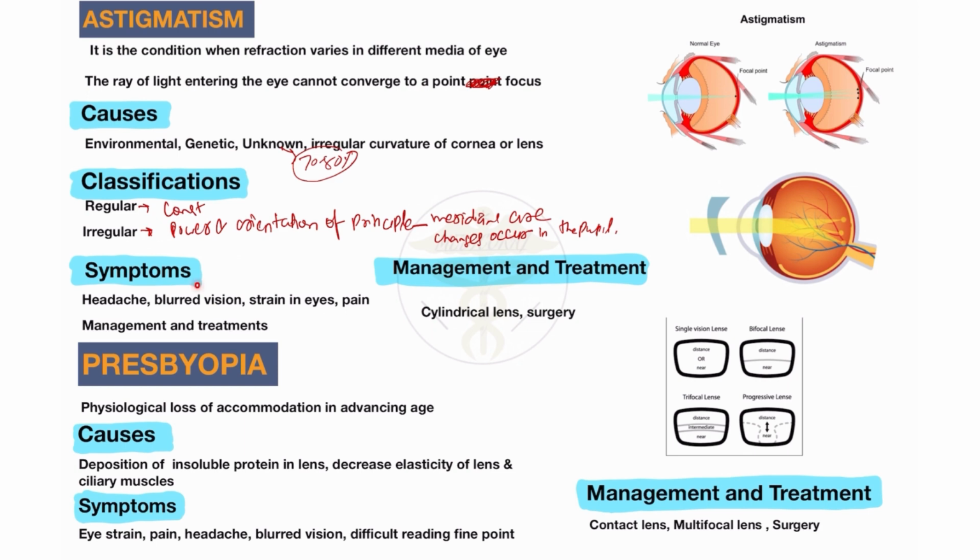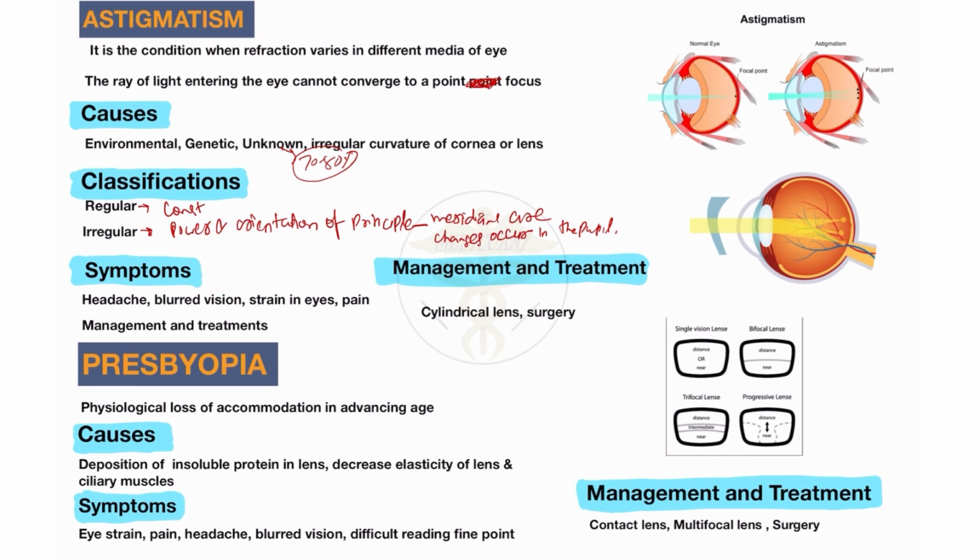What are the symptoms you will see in the patient of astigmatism? Like headache, feeling of headache, blurred vision also occur in the patient of astigmatism, strain on the eyes, and pain you will also see in the patient of astigmatism. So this is about the symptoms you will see in the patient of astigmatism.